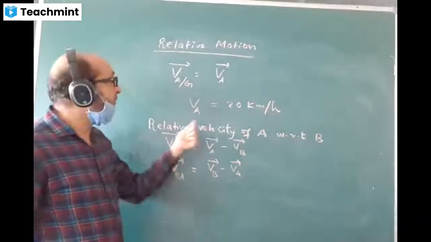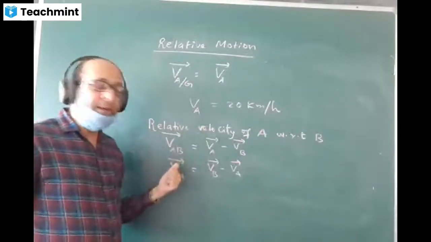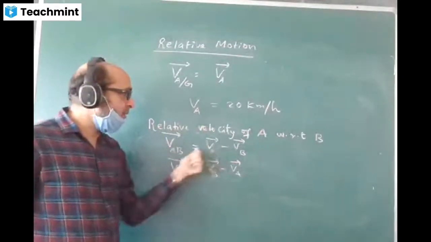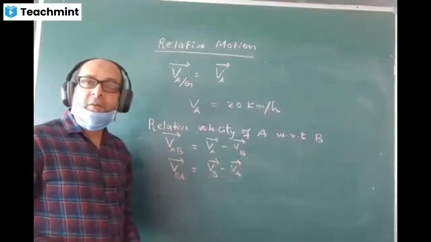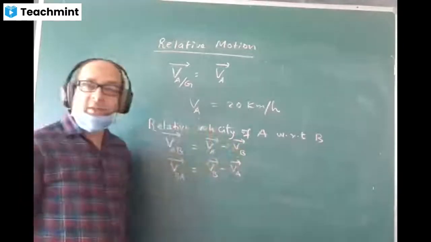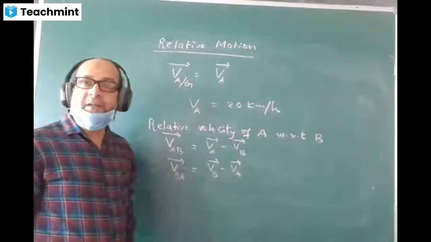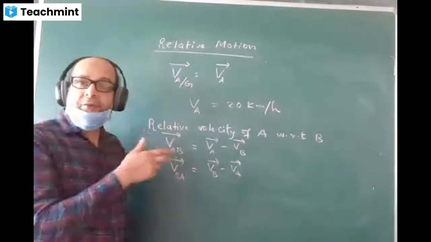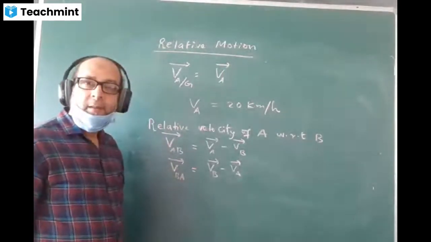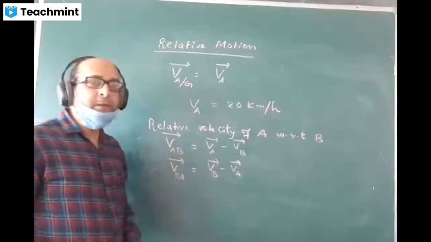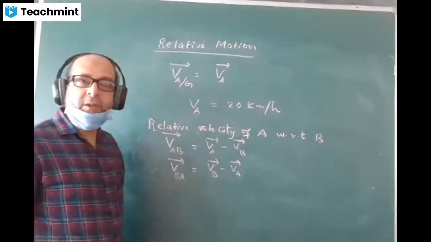That time the relative motion will be coming into play, or relative velocity we will be writing by the difference of these two. Vector difference. And you know, vector difference, we cannot subtract the magnitude directly and write the answer. You have to draw a vector diagram and give the treatment of vectors. Then only you will get the value of this resultant. This is quite a simple topic, so I'll start with the problems only, because this chapter doesn't have much theory.